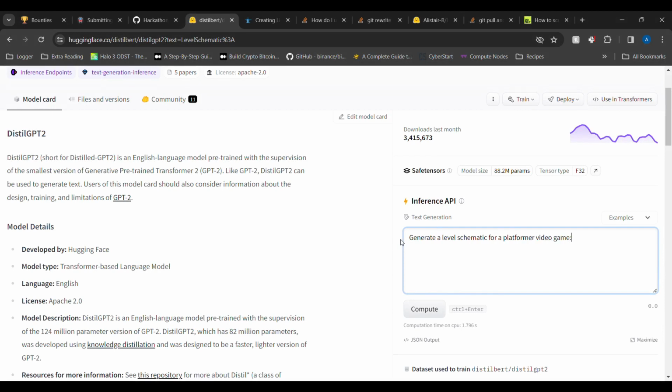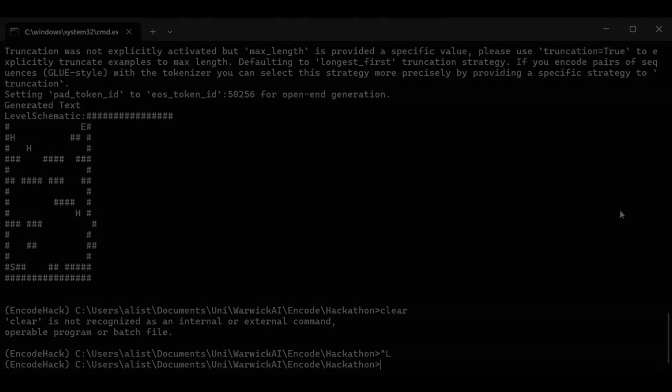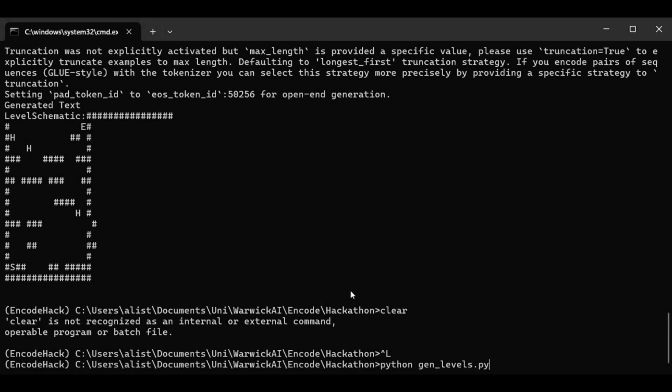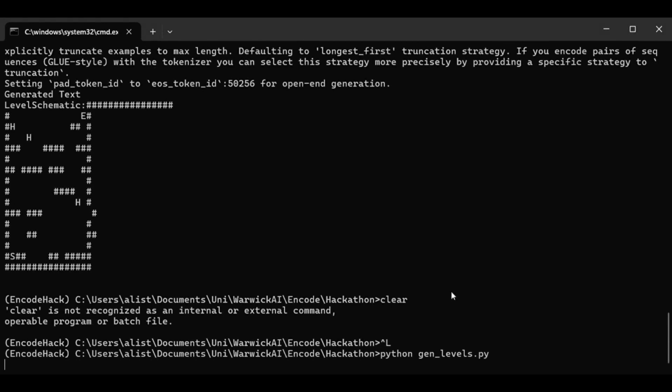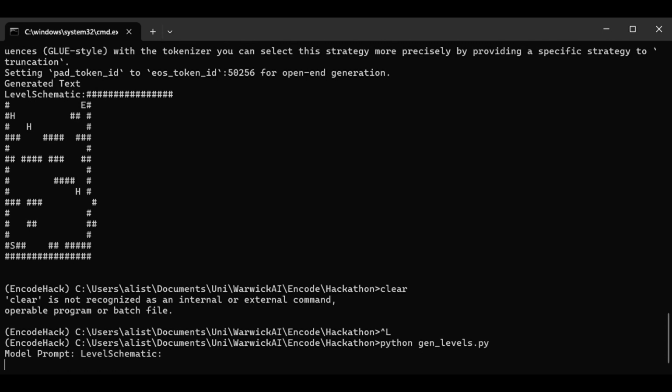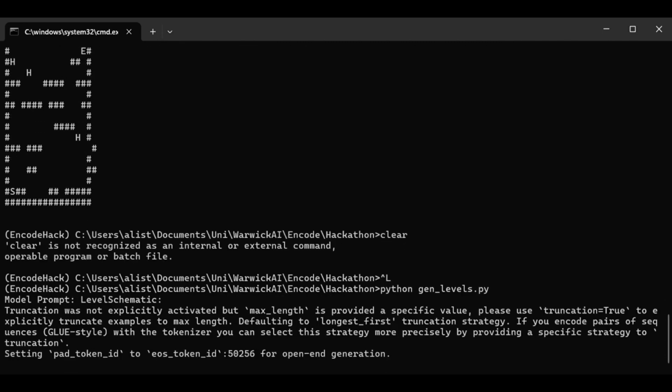This is notable when we consider asking the model to generate a schematic without any pre-training. You can see that it struggles a lot and doesn't really give any useful answers. However, in this demo, we show that with our new model, given the prompt level schematic, we get an output that's meaningful. The output's not quite perfect, but it doesn't take much code to clean it up, and we get a fully fledged level schematic for the player.